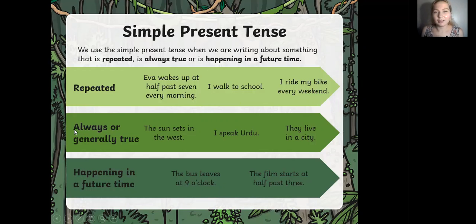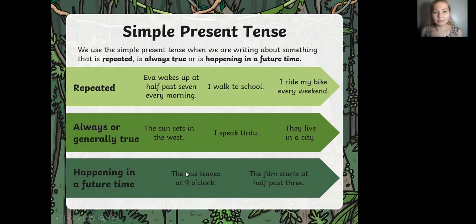Then it can be used in another case when, for example, we do something as usual, always, or in general. So for instance, something that happens in general: the sun sets in the west. This is just a true fact. I speak Urdu, something which we consider to be a fact itself. They live in a city. That's a fact. That's true.